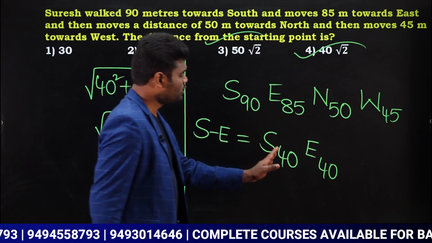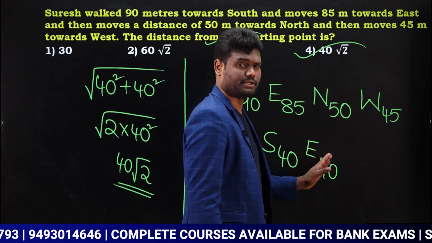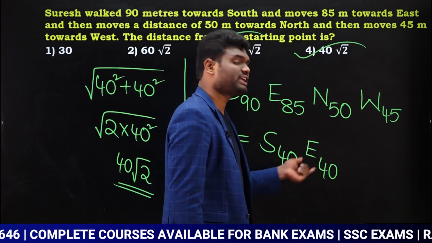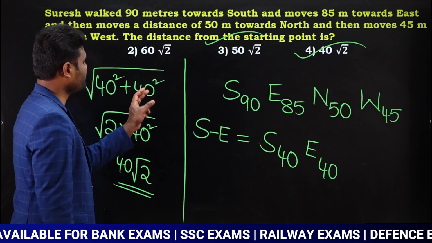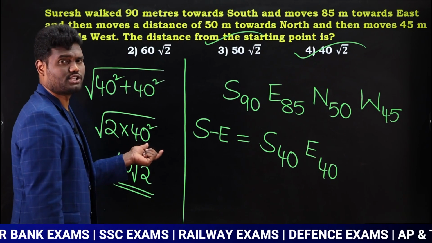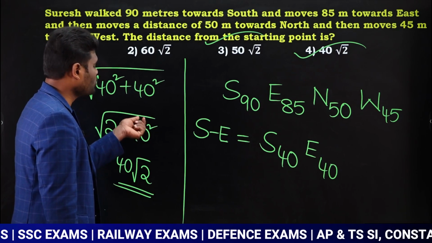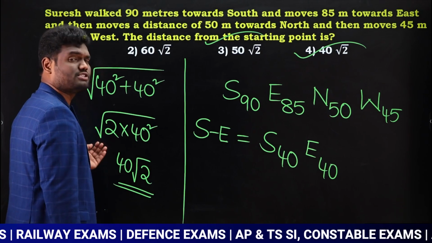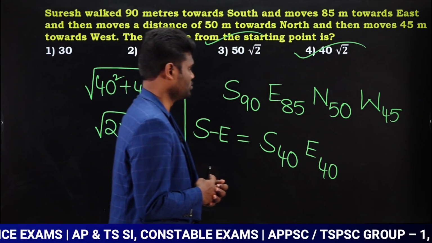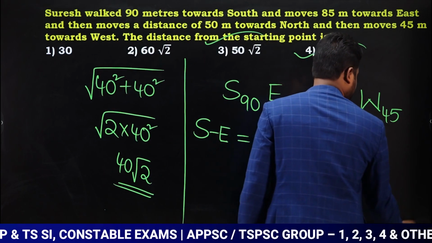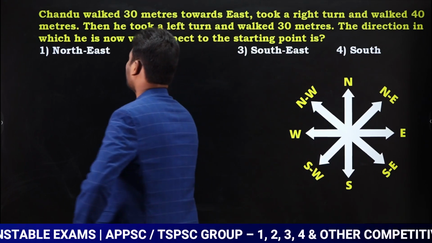You have direction southeast. And if you look at the distance, 40, 40. Apply Pythagoras theorem, 40 square plus 40 square. Now this is 2 into 40 square. What happened? The square root gets cancelled. Then 40 comes outside, 2 will be inside the root. So the answer is going to be 40 root 2. So the answer is option 4. Is it clear? Let us look at the next question.